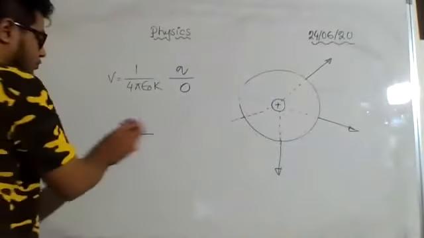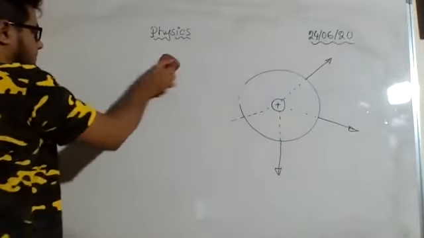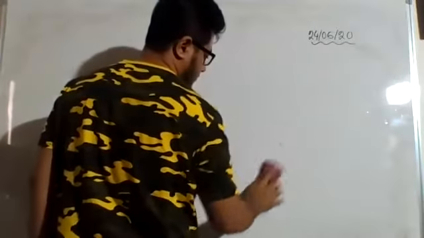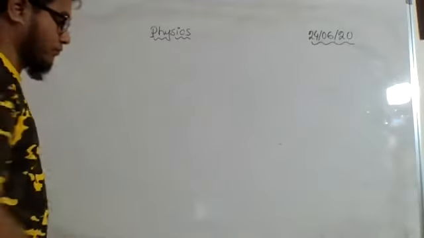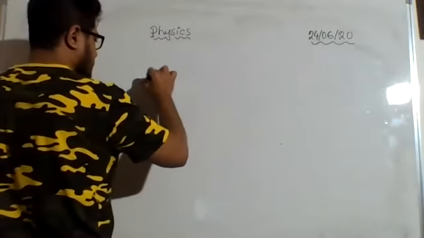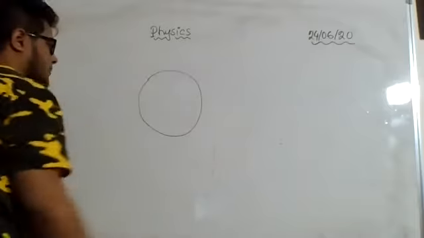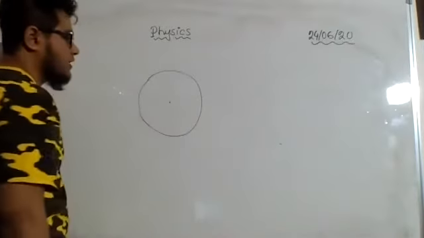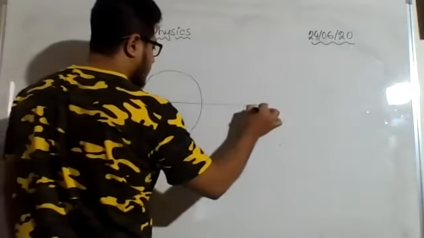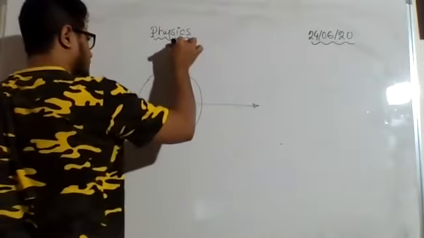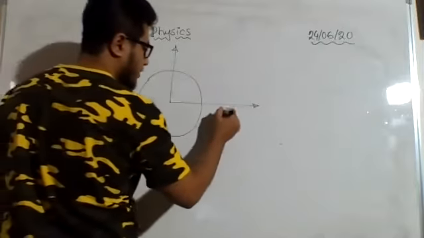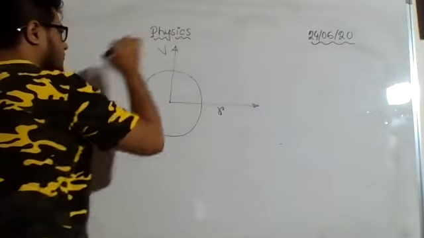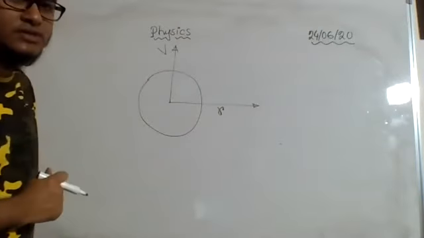Let me draw the figures on the board. This is an object, okay? A charge object, let us say. This is the center of that object, okay? We have drawn two axes from this point. Along x-axis, we have placed the distance r, okay? And along y-axis, we have placed the value of the potential, that is V.